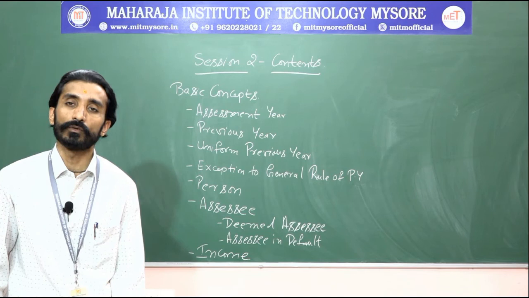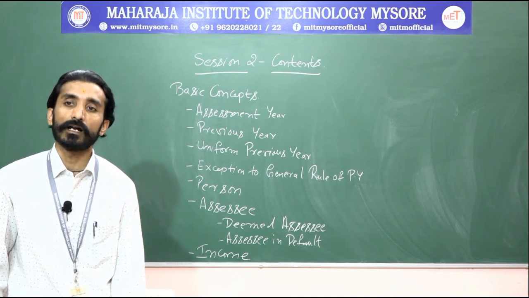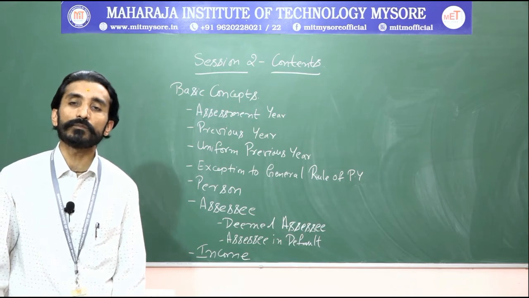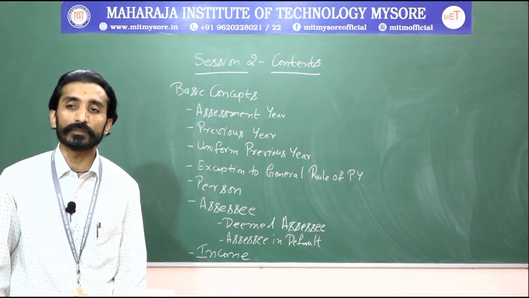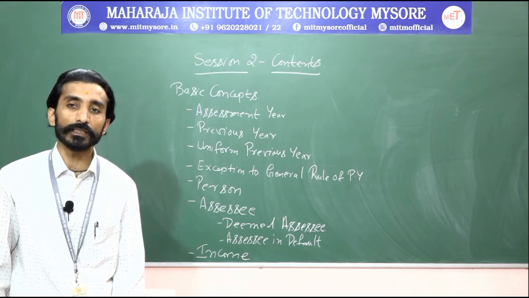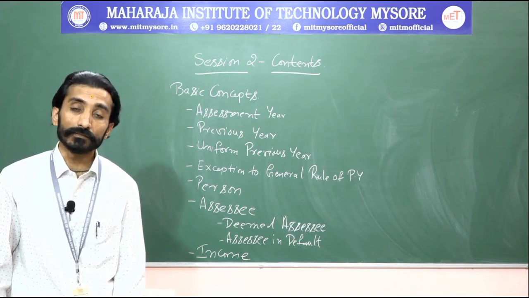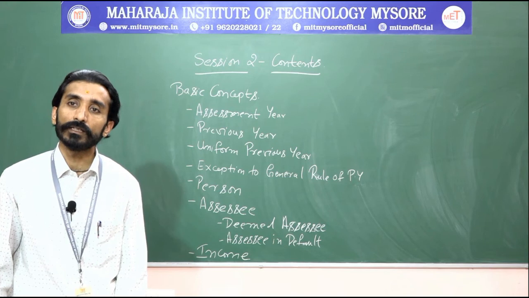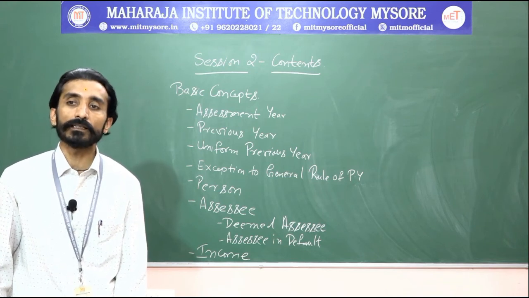One is your salary head, another one is house property, capital gain, business and profession, and income from other sources. These are the 5 sources of income we get. So this is said as definite source, where it might be in terms of cash or it might be in terms of kind.